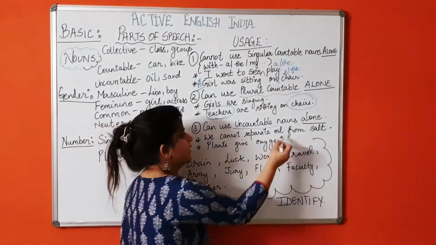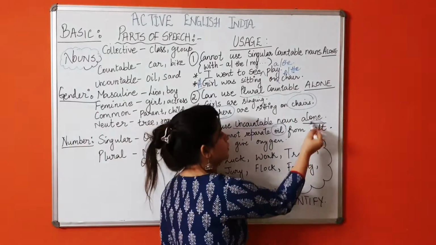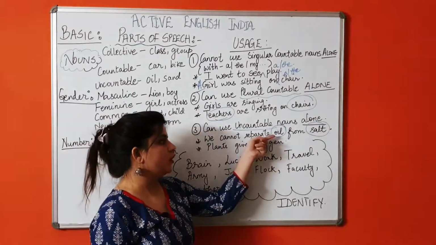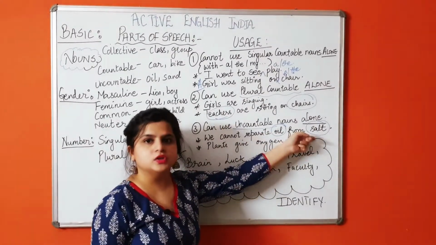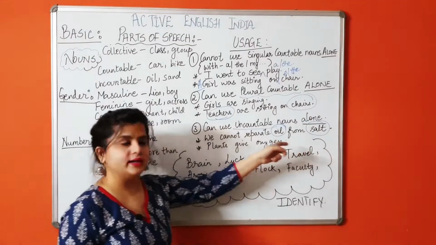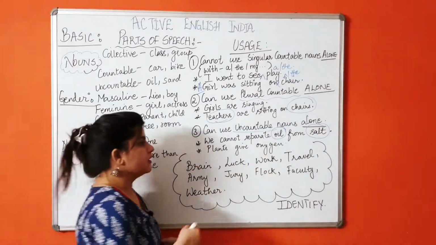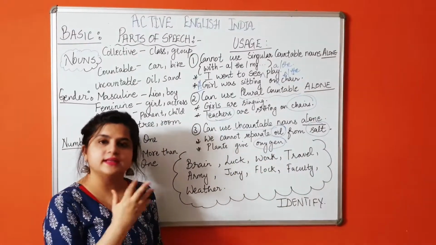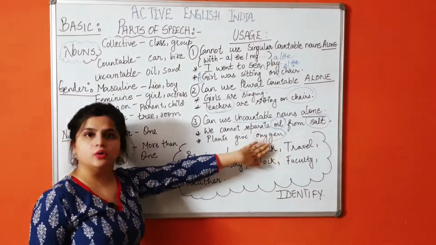Oil is uncountable, and this is also an uncountable noun, right? We cannot count oil, and we cannot count salt. So we can use it without any connectors. Plants give oxygen. Oxygen is uncountable. So we don't need to prefix anything before uncountable nouns. We can use them alone.